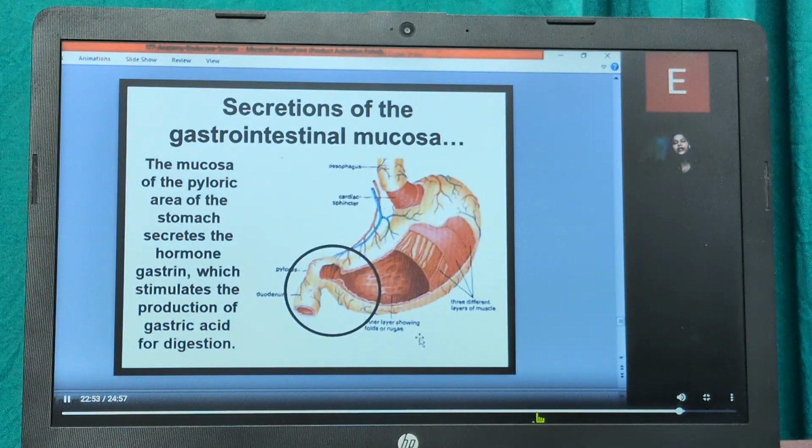Then the secretion of the gastrointestinal mucosa. The mucosa of the pyloric area of the stomach secretes the hormone gastrin. It basically stimulates the production of gastric acid for the digestion part.